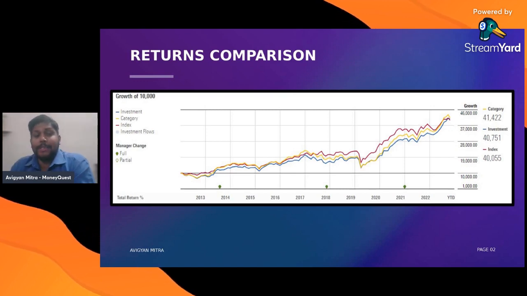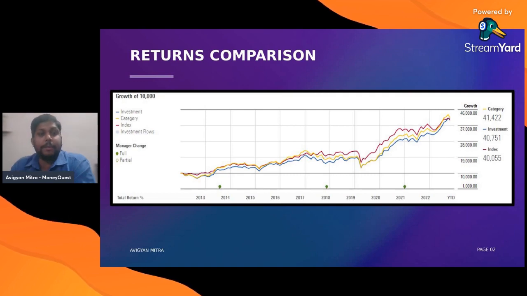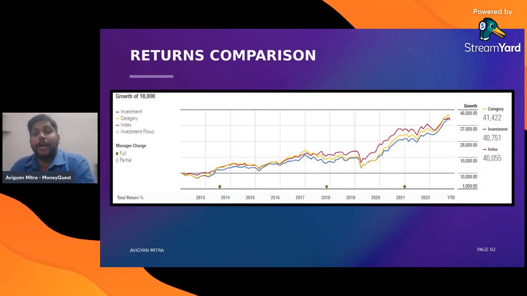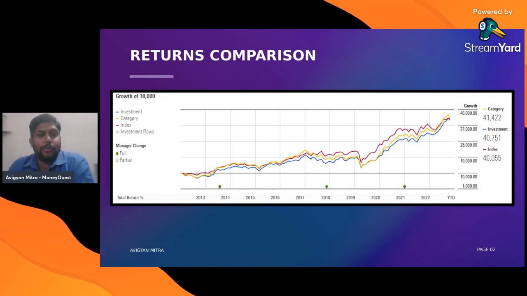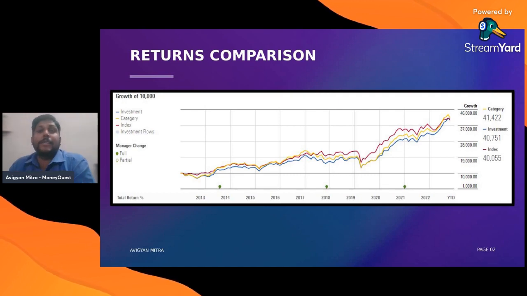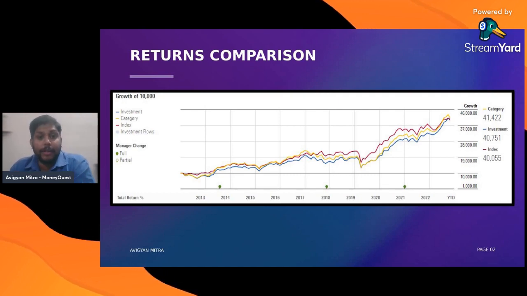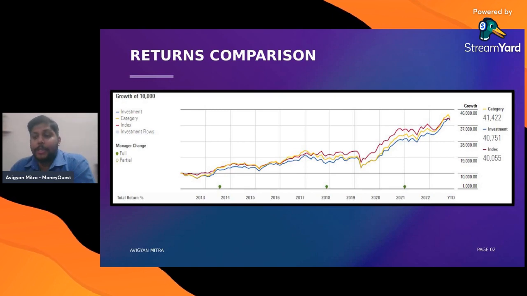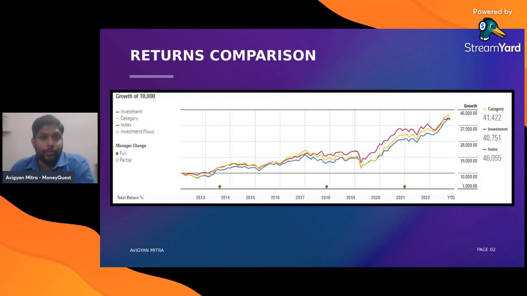So if you had invested the same amount in another category, let's say mid cap or flexi cap, it would have generated a higher return. So if someone tells you that one should always invest in a sector specific or thematic fund in order to generate higher return, then he or she is simply trying to fool you, right?